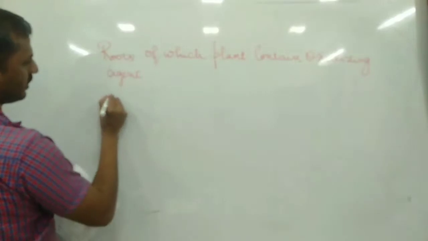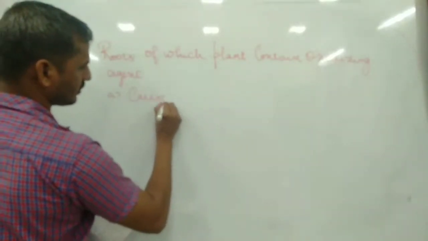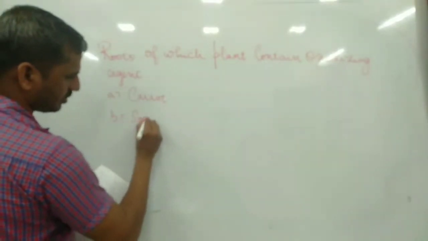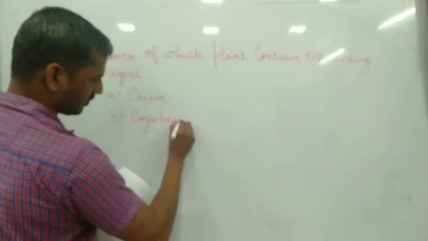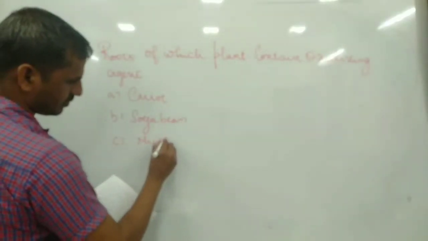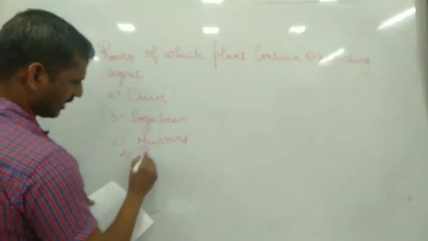Option A carrot, B soya bean, option C mustard, option D radish.